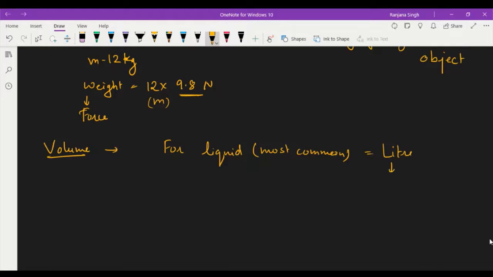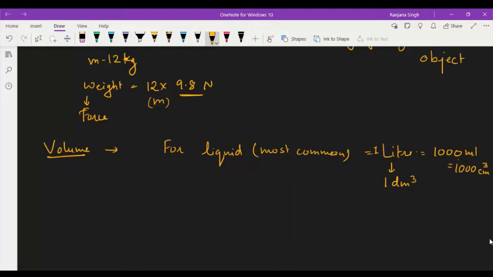And what is liter? It is 1 decimeter cube, right? This 1 liter is equal to 1 decimeter cube. 1 liter is equal to 1000 milliliter, right? And 1 milliliter is equal to 1 centimeter cube, and 1 liter is equal to 1 decimeter cube.